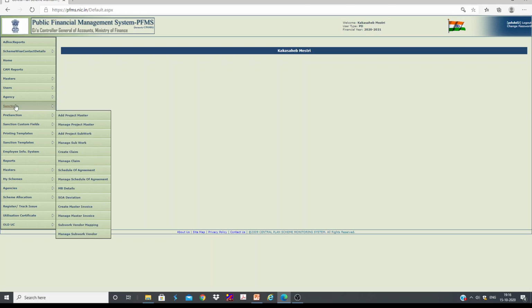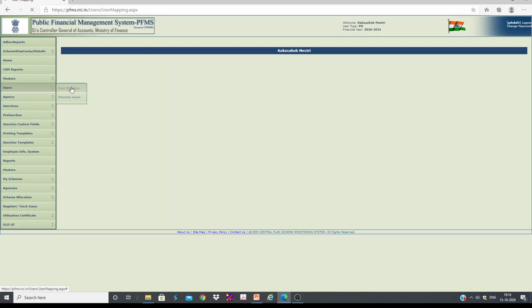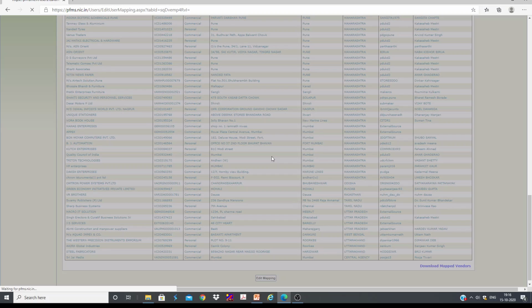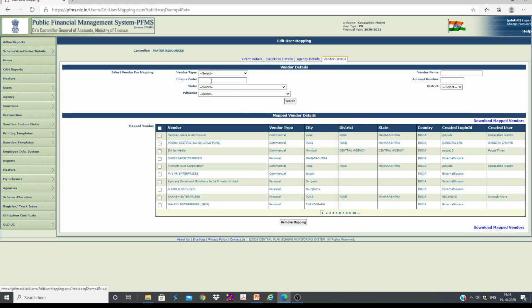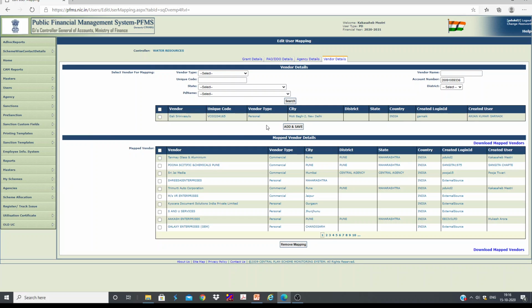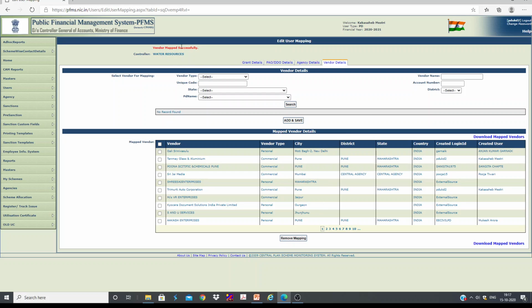So to check that one, first we need to go to users, user mapping, and go to vendor, go to edit mapping. Here account number is to be entered. Anything you can enter, like unique vendor name and all, but with the vendor name you will find a lot of names, so it is better to use the account number. You can see this is already existing in PFMS database. So what I can do, I can simply click add and save. You can see vendor mapped successfully.